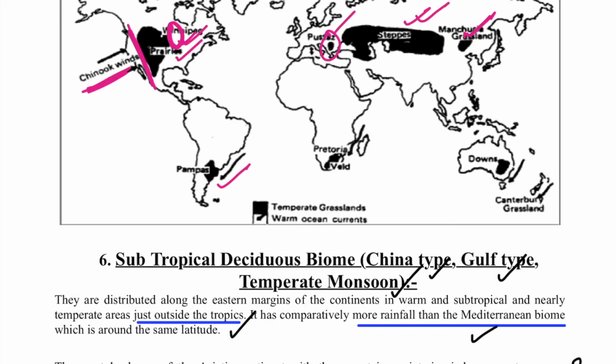And next is Pampas, which is in Argentina. It is actually dominated by the warm current. So warm current gives some of the rainfall in this temperate area. That is why the grasslands are coming up. Same is with South Africa here, which is called Veld. This is Veld. And then you have Australia, which is known as Downs. So Downs are the temperate grasslands here in the Murray-Darling Basin. Murray-Darling is the river there. And next is the Canterbury in New Zealand. So these are the temperate grasslands.